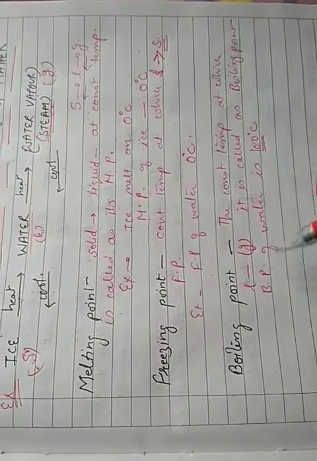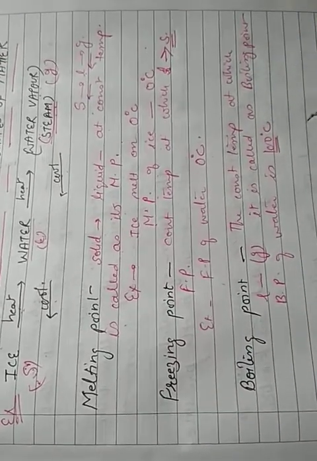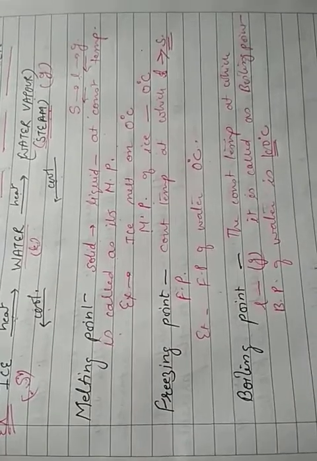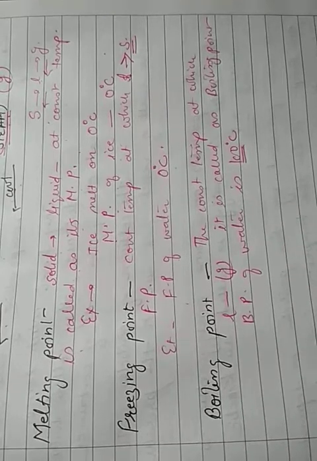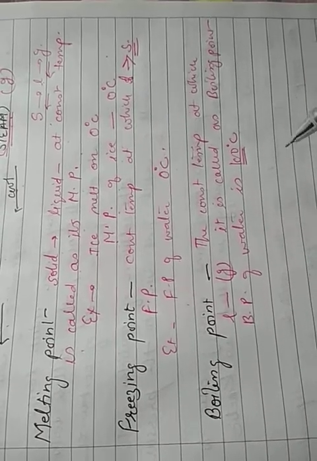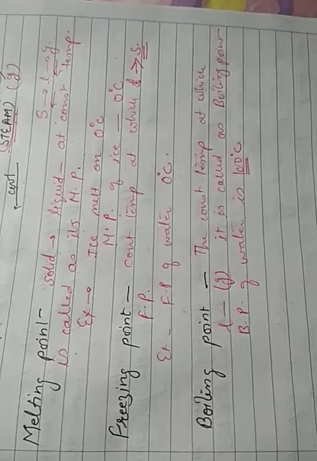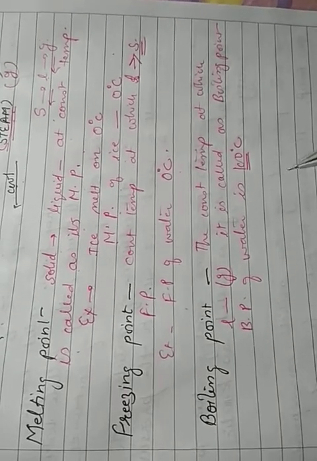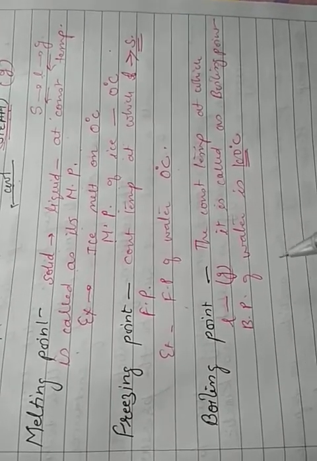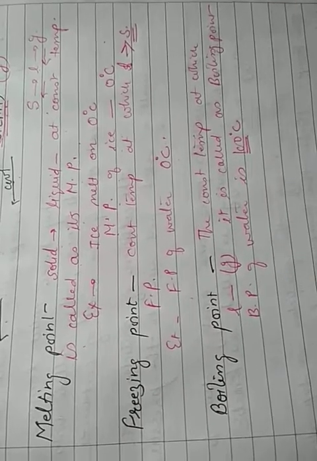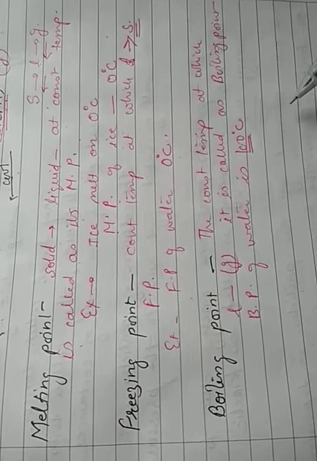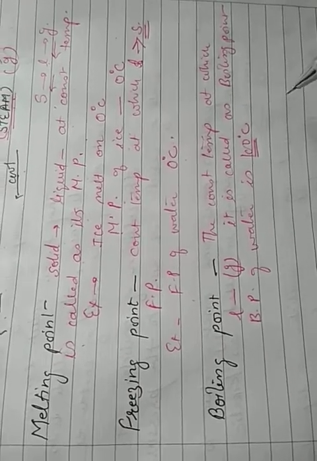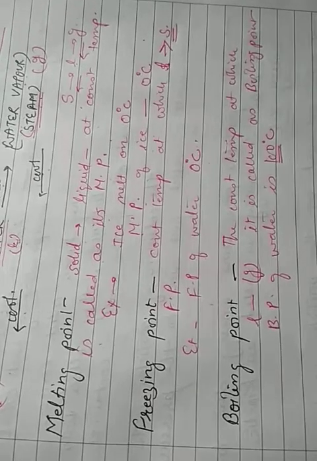The boiling point of a liquid and the condensation point of the same gaseous state will also be the same temperature. Water boils at 100 degrees centigrade to convert into steam, and then the steam will condense at 100 degrees centigrade to convert into liquid water. So remember, the boiling point of a liquid will be the same temperature at which the corresponding gas will condense to form the same liquid.